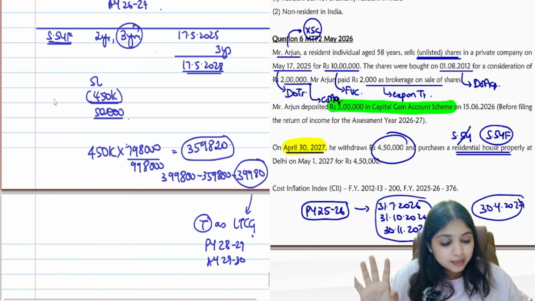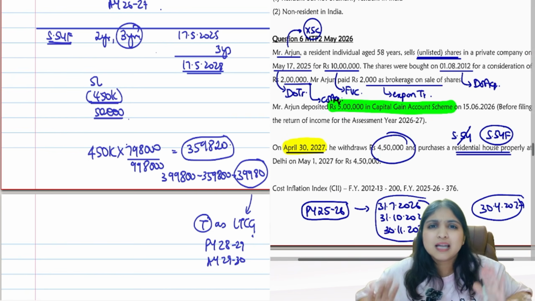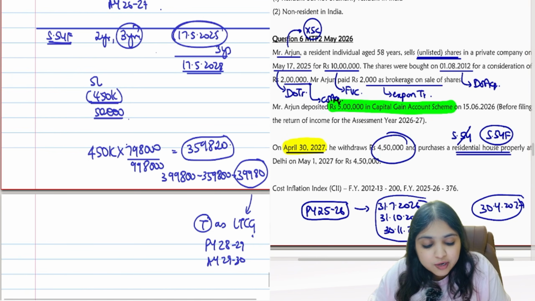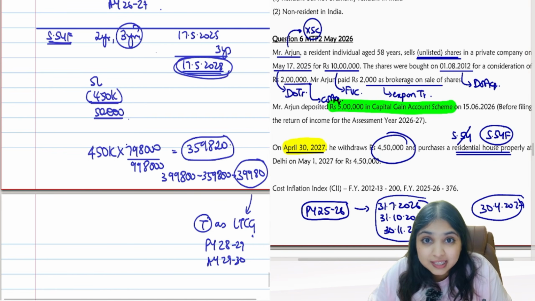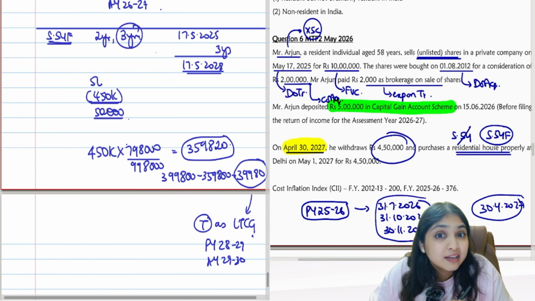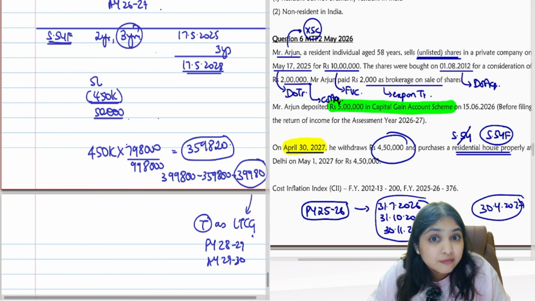So I put 5 lakh rupees in the CGD account. All my time limits are from the date of transfer. My date of transfer is 17th May 25. We will revisit the CGD account after 3 years, so we will revisit on 17th May 28. When we revisit on this day, tell me how much money we will still find in the account, guys. Only 4,50,000 we utilized. 50,000 we will still find in the account.